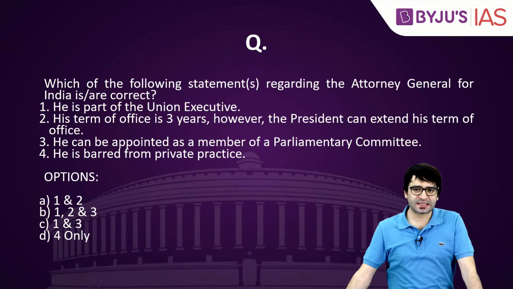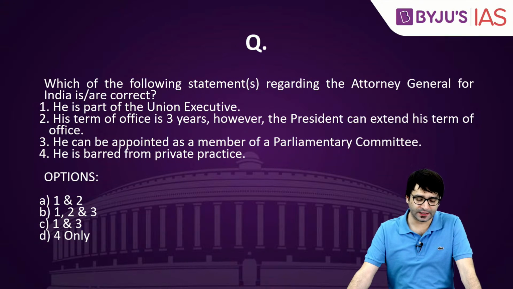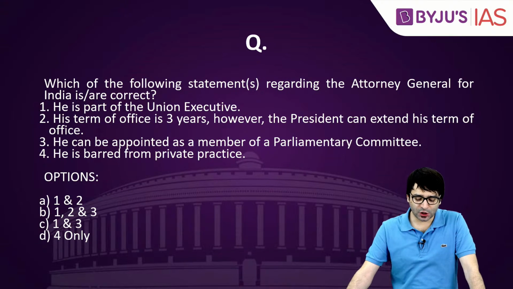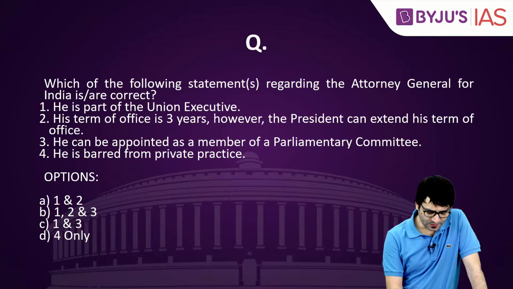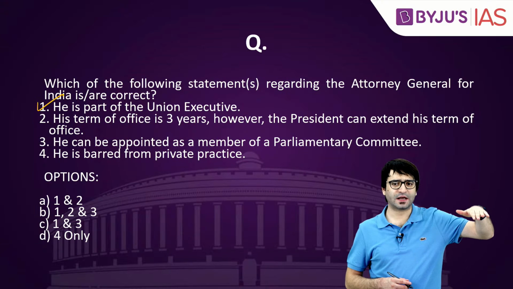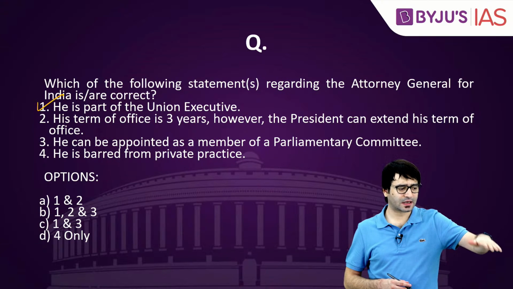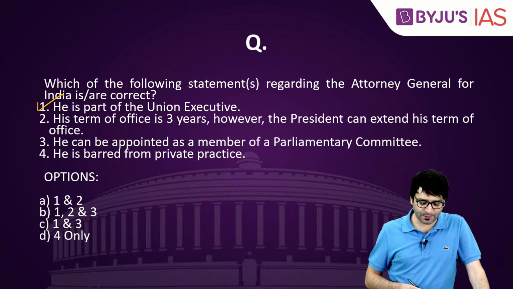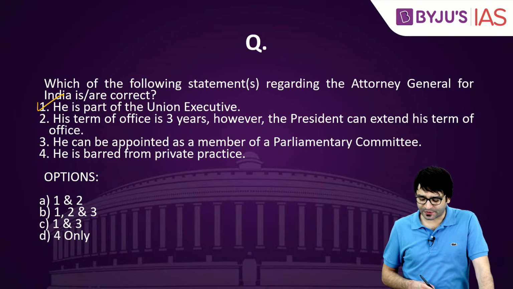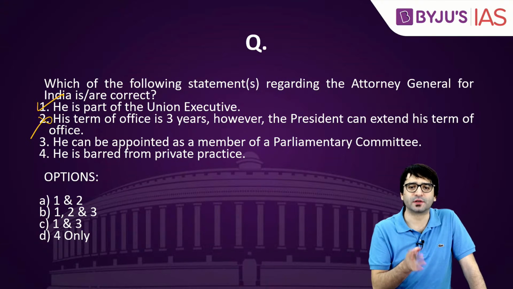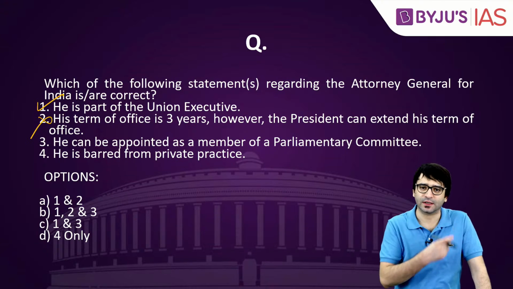Let's look at another question, staying with the Attorney General for India. It's not Attorney General of India, it's Attorney General for India. That's important. He is part of the Union Executive. Yes, Union Executive consists of President, Vice President, Prime Minister, Council of Ministers, and Attorney General for India. That's true. His term of office is 3 years. However, the President can extend his term of office. Normally, his term is 3 years, but it's not mentioned in the Constitution.